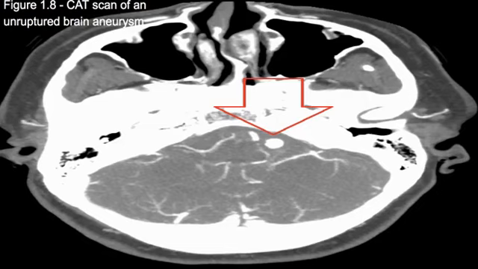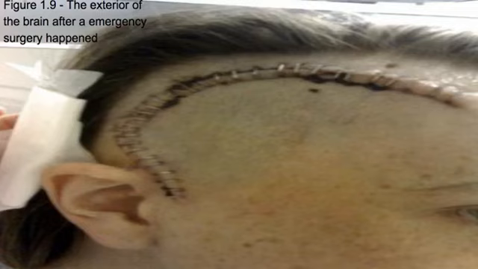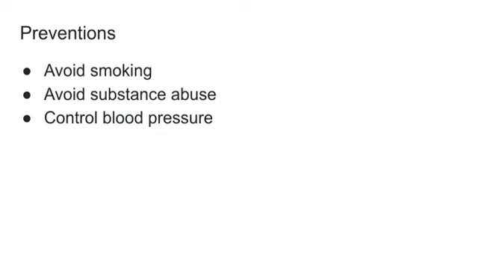Here we have a CAT scan of an unruptured brain aneurysm. The red arrow is pointing to a white dot. That white dot is the unruptured brain aneurysm. Here we have the exterior picture of a patient that had recent emergency surgery of a cerebral aneurysm. Here you see the clear incision wound, a very large incision wound, as a matter of fact. This is near the frontal lobe. Very dangerous.